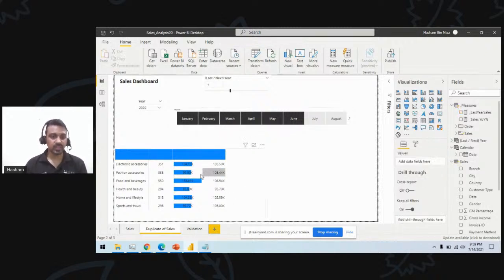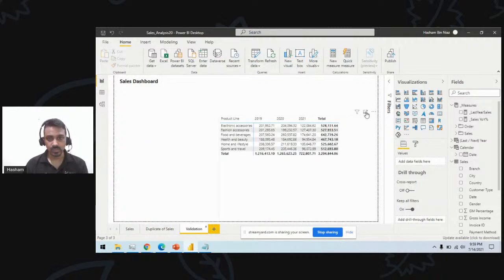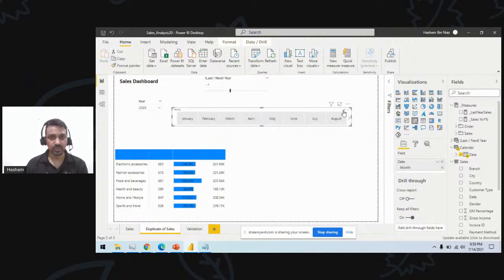So this time when I say this 2020, this sales should come as 2019. So how about if we validate these two categories here as well? So this is sorting based on the product line as well. So save. Currently you see why this is not matching, because I have the monthly filters available. So I remove all the monthly filters.